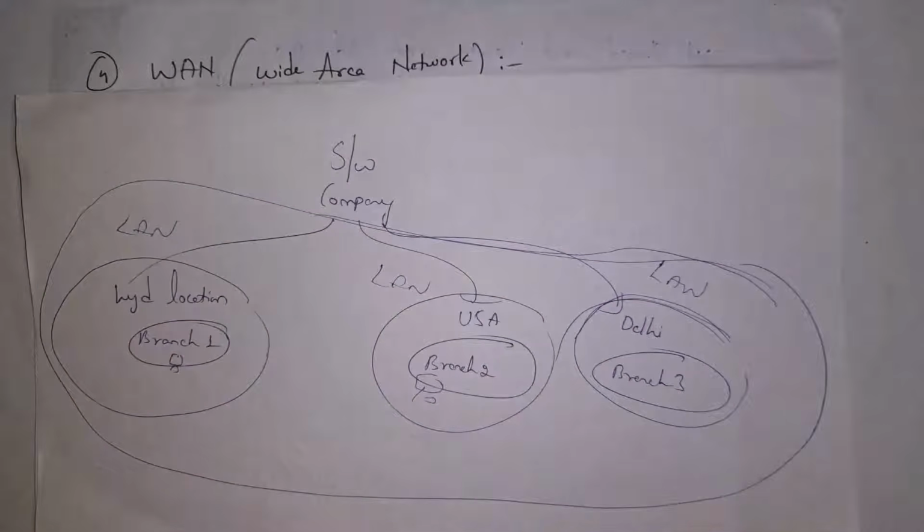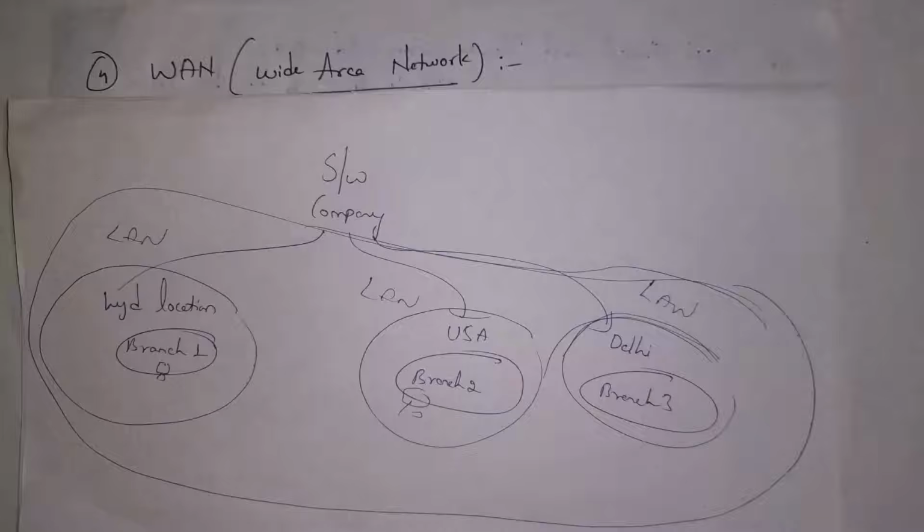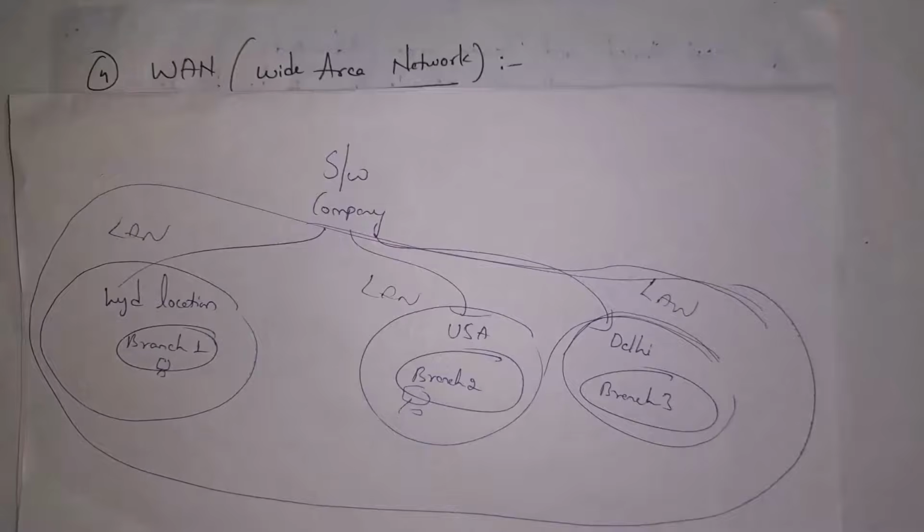Whereas local area network will cover only a single building for communicating devices. And whereas by using wide area network, multiple cities and multiple countries can communicate with each other. And all these devices can communicate by using the internet. So the internet is one of the biggest wide area networks where it will connect the complete world.